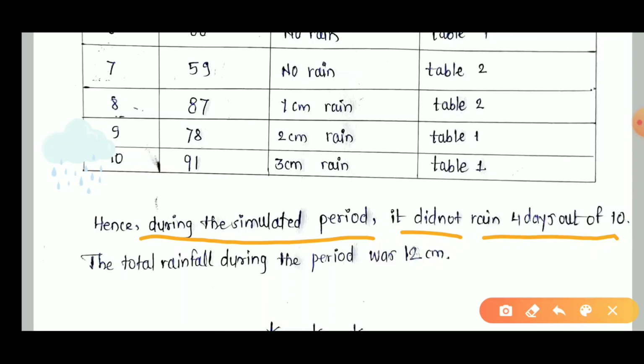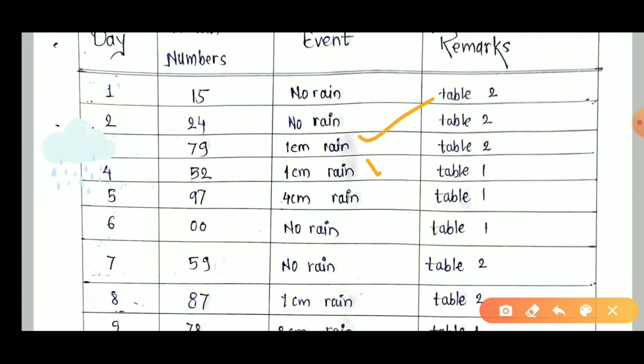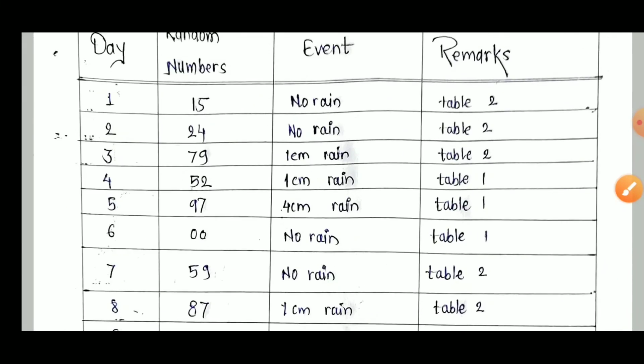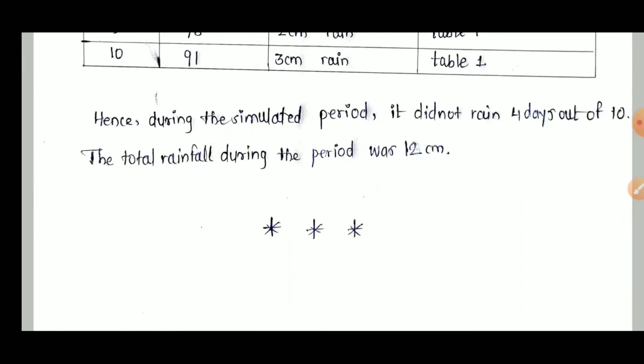In this problem we generate 10 random numbers, not more than 10 numbers, and the final results come here. Now we sum the total rainfall from the first day: 1 plus 1 is 2, 2 plus 4 is 6, 6 plus 1 is 7, 7 plus 2 is 9, 9 plus 3 is 12 centimeter. That is, the total rainfall during the period was 12 centimeter. Now the final answer was obtained and our problem was completely solved.